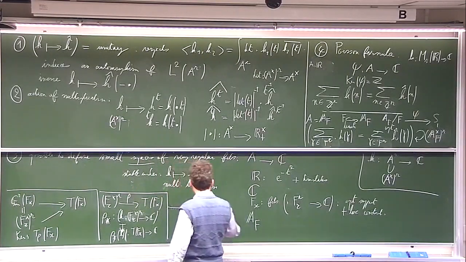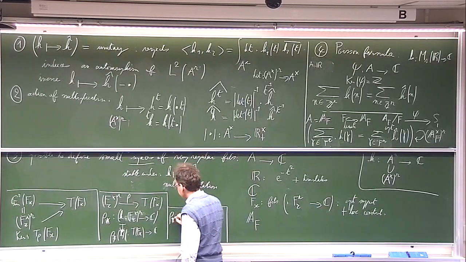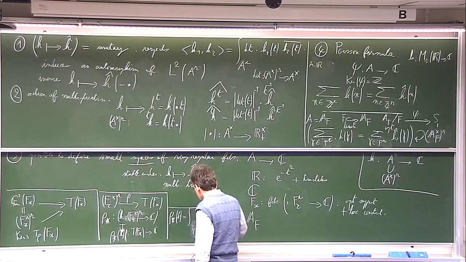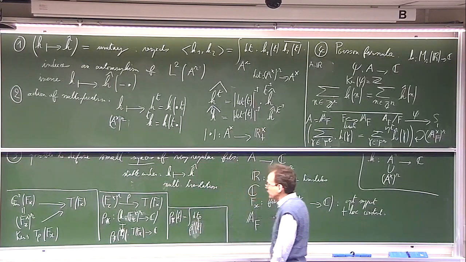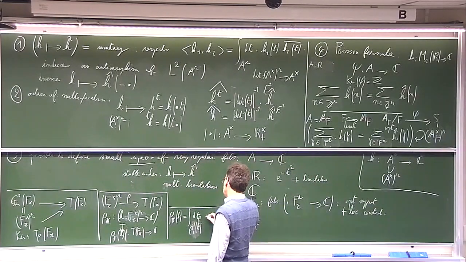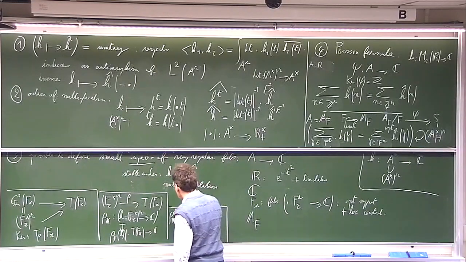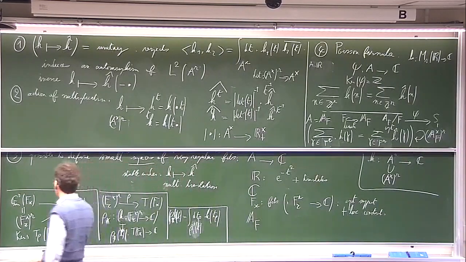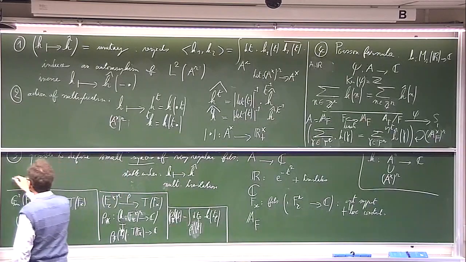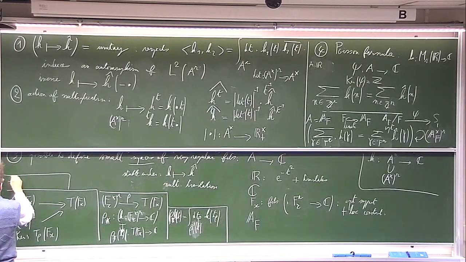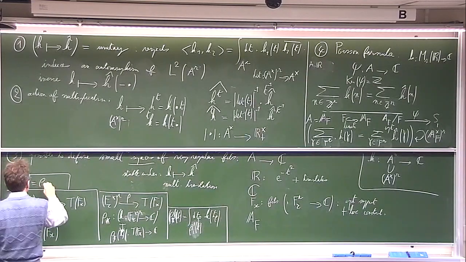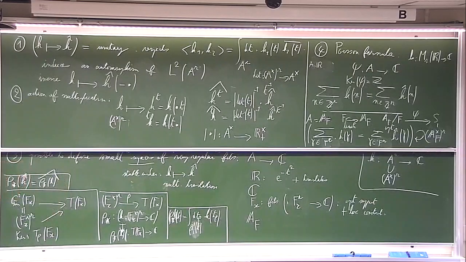Okay, so maybe I should write the correct formula. So this is the integral over T0, let's say over rho minus 1 of t, with respect to some invariant measure on the kernel, of h evaluated at t0. Okay, so this is the direct image formula. And what do I want for the Fourier transform? I want the following property to be verified. I want the direct image of the Fourier transform to be the Fourier transform of the direct image.